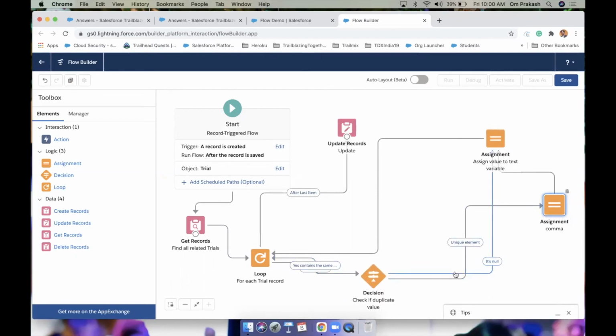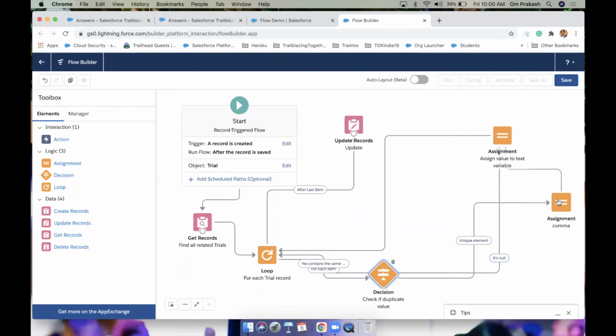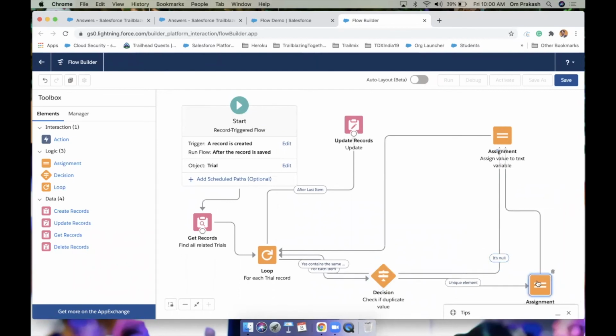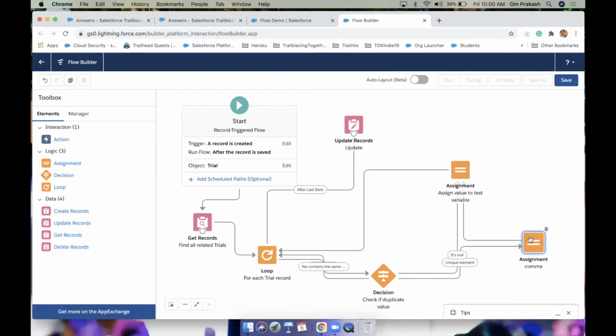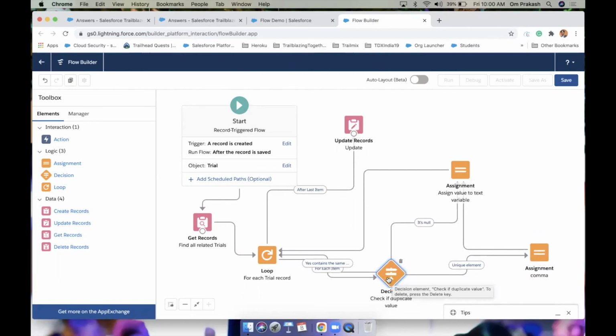If unique element, add 1 comma, then go to assignment. If it contains the duplicate value, go back to the loop, so the loop should link back. And when everything is finished, after the last item, update the record.